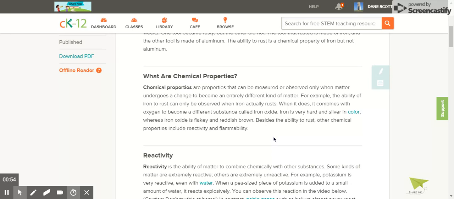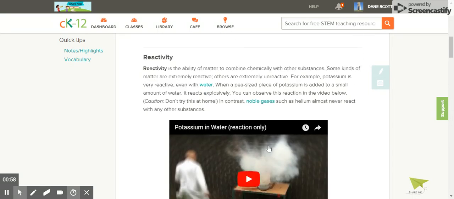Besides the ability to rust, other chemical properties include reactivity and flammability. Reactivity. Reactivity is the ability of matter to combine chemically with other substances. Some kinds of matter are extremely reactive. Others are extremely unreactive. For example, potassium is very reactive, even with water.